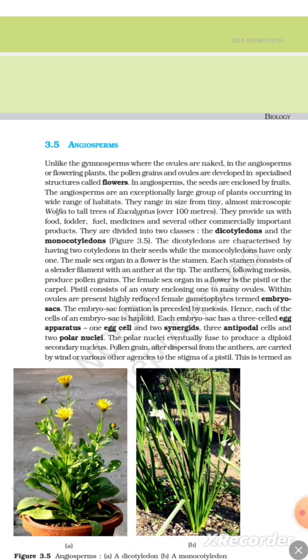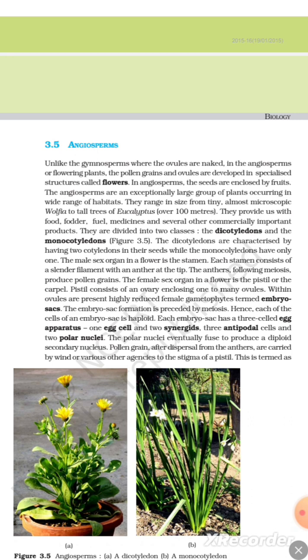They are divided into two classes: the dicotyledons and the monocotyledons. Figure 3.5. The dicotyledons are characterized by having two cotyledons in their seeds, while the monocotyledons have only one. The male sex organ in a flower is the stamen. Each stamen consists of a slender filament with an anther at the tip. The anther, following meiosis, produces pollen grains. The female sex organ in a flower is the pistil or the carpel. The pistil consists of an ovary enclosing one to many ovules.